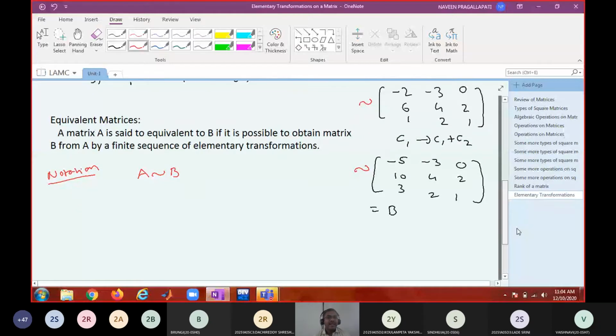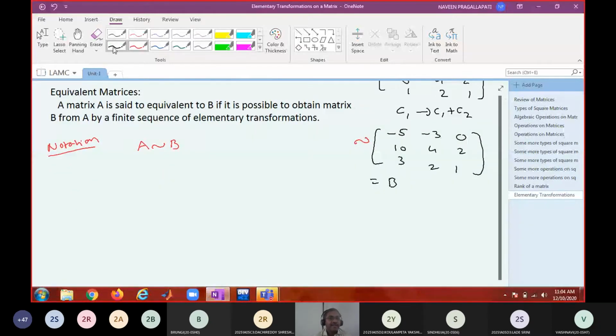Now, what are the properties of equivalence of matrices? First one, can you say that A is equivalent to A for every matrix?